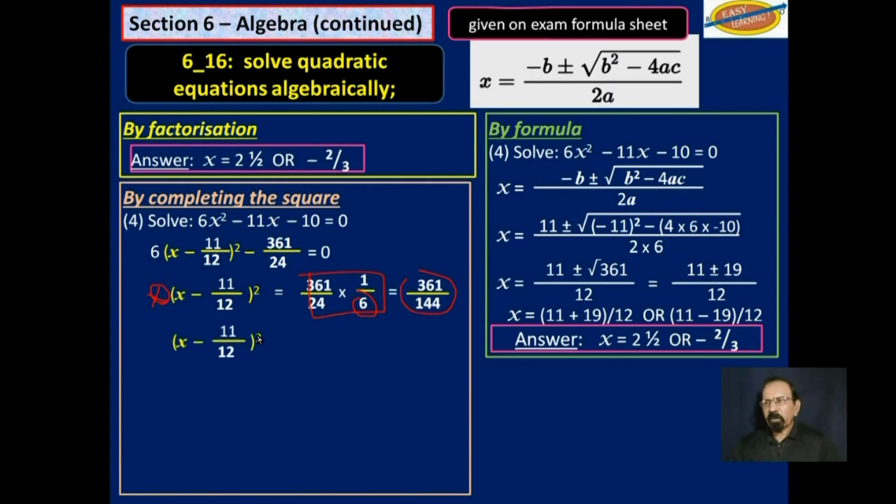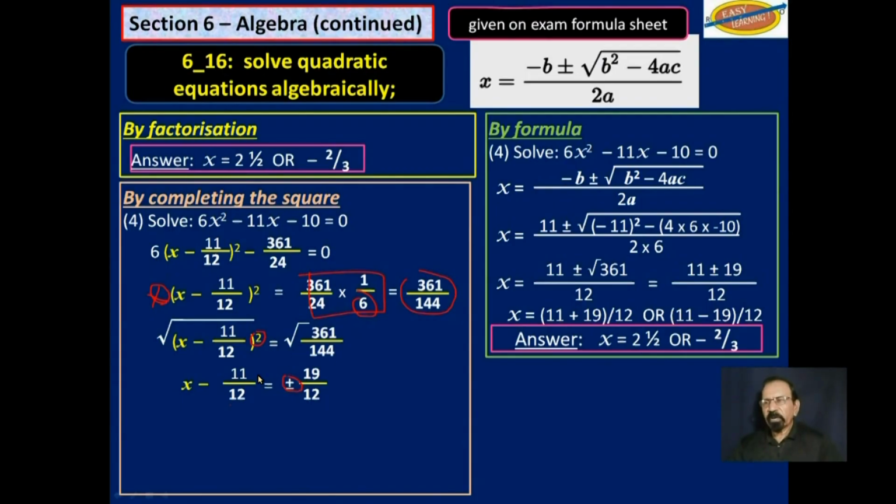So now we need to get rid of this square here. So we find the square root on both sides, and that will leave us with x minus 11 over 12 is equal to 19 over 12 plus or minus.